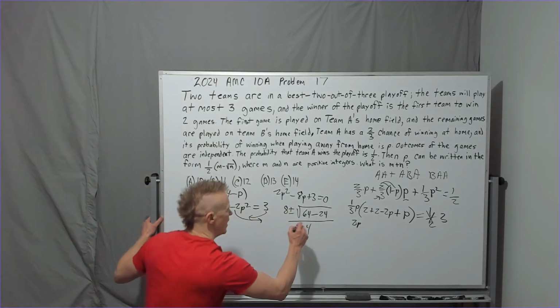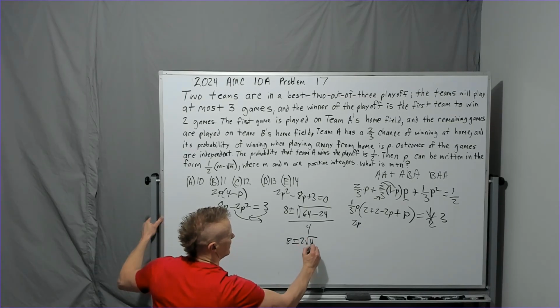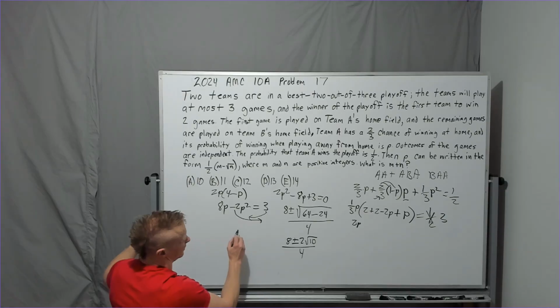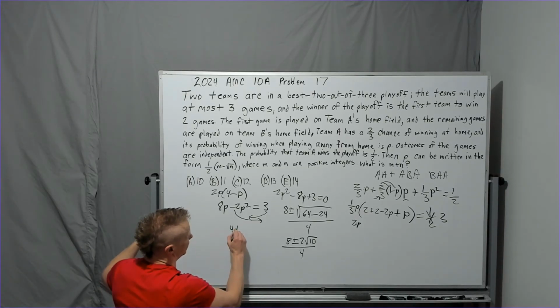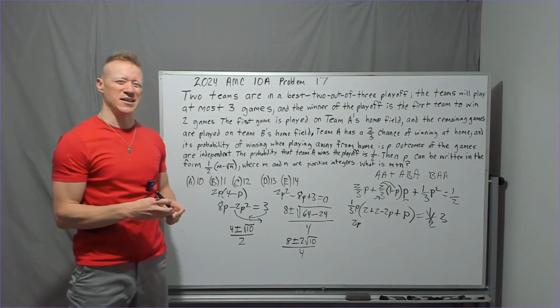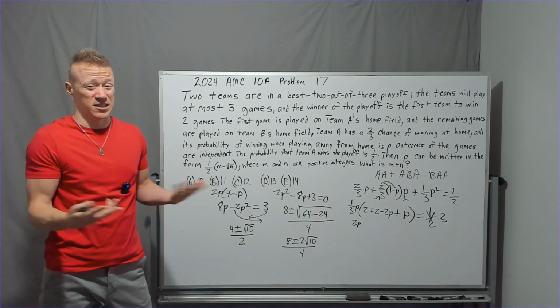Let's keep going. You're going to get 8 plus or minus 2 rad 10 over 4. And that's going to become, I guess 2 can cancel out. So you're going to get 4 plus or minus rad 10 over 2. Okay, so now let's think about it. Which one is it with the plus or minus? Why do we get plus or minus? Because they just have a minus. We could probably infer it's just minus.